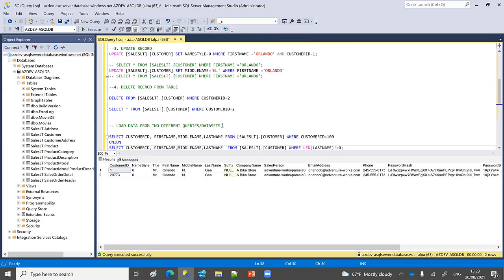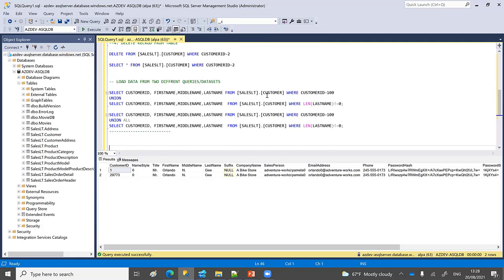In a similar way you can delete as well: delete from table, and then you apply a filter, because you're not deleting all records. This is a very good practice: when you update or delete, better to have a where condition. First you define it, otherwise there may be a chance you delete all the correct data. So those are the basic update, delete, and select queries.